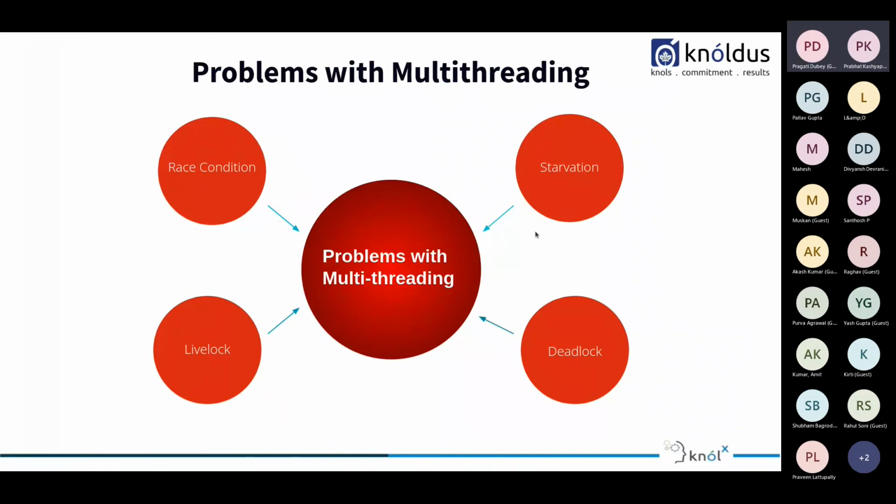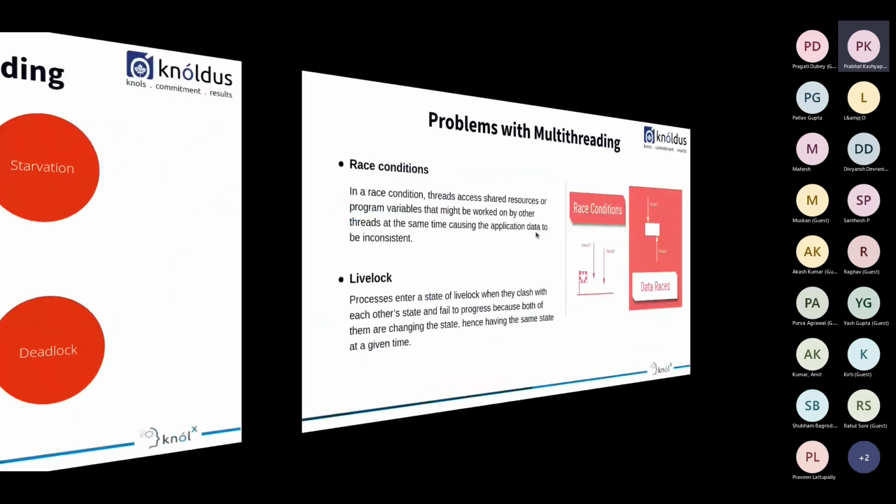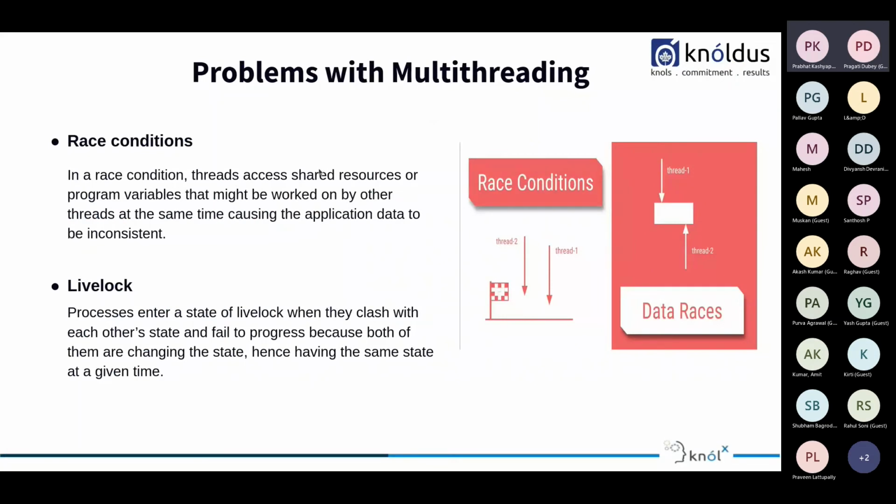So moving on. Now, what is a race condition? In a race condition, threads access shared resources or program variables that might be worked upon by other threads at the same time, causing the application data to be inconsistent. So generally, there is a critical section in the program.